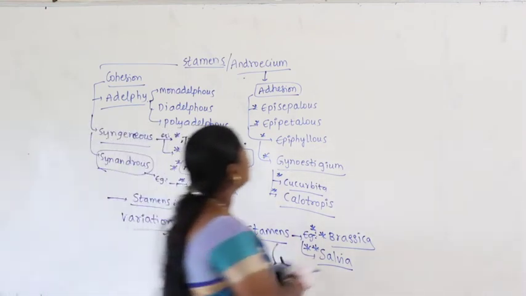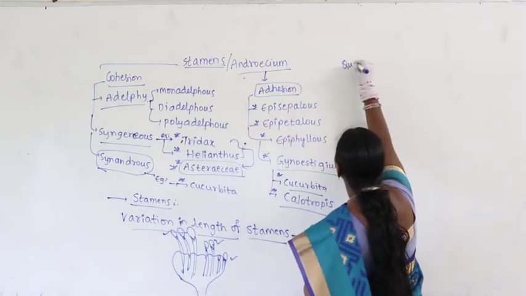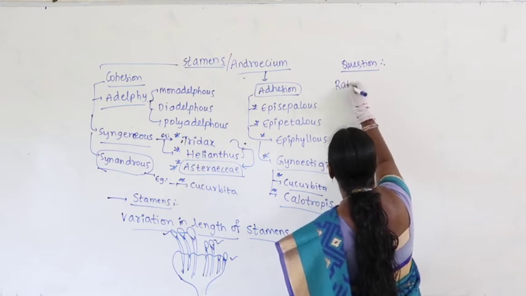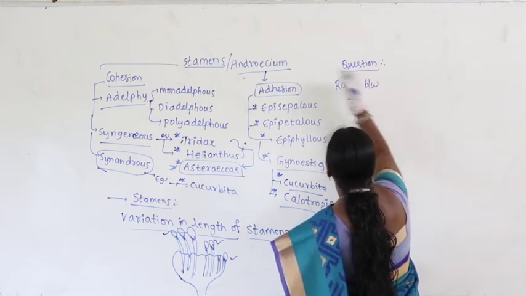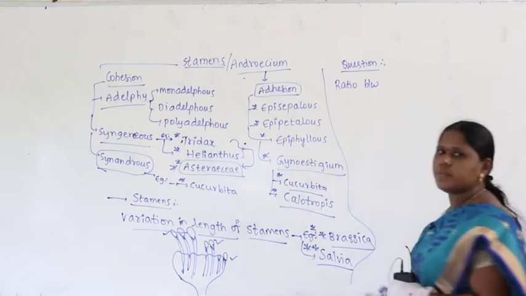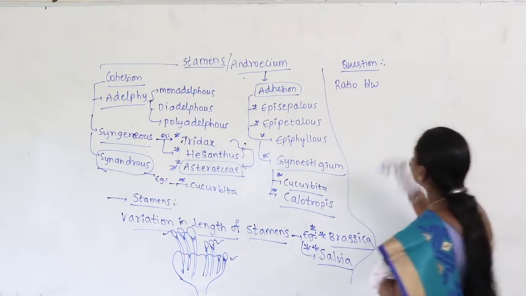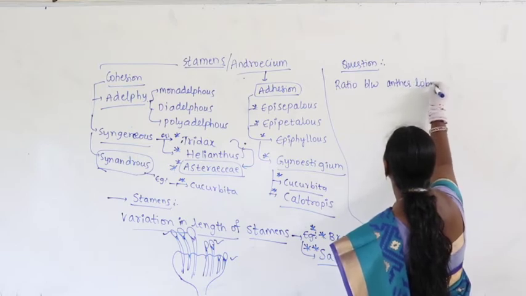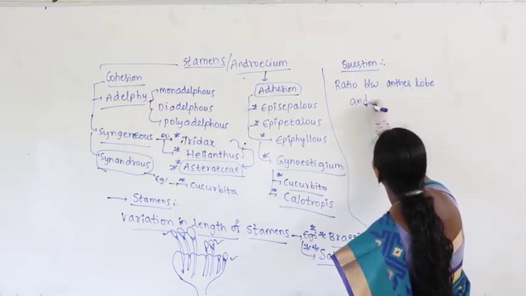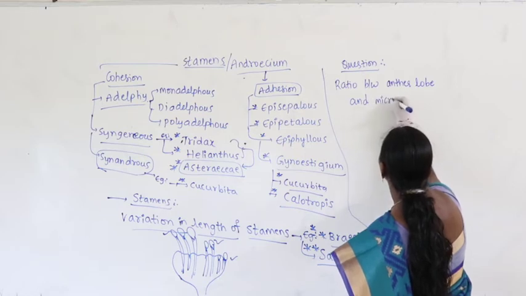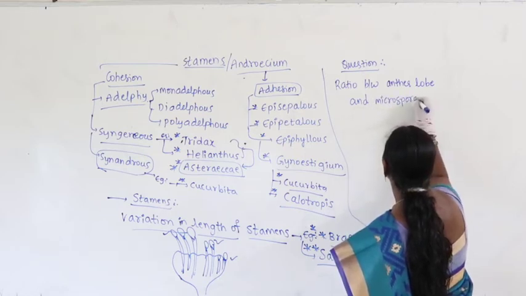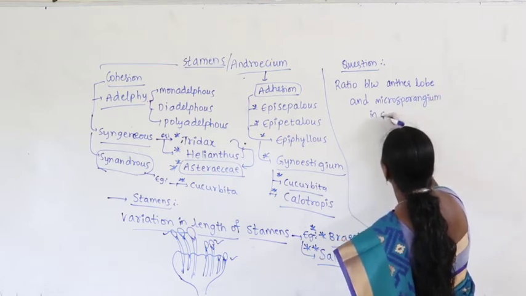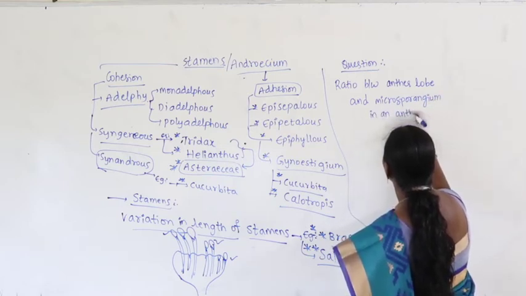Now, sometimes we have the chance of getting a question on the ratio between anther lobe and microsporangium in an anther.